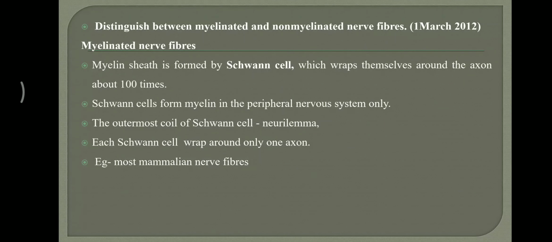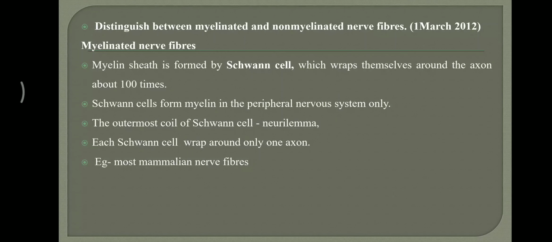Myelin sheath is formed by Schwann cells, an important cell present in the axon region. Myelin sheath is formed by Schwann cells, which wrap themselves around the axon about 100 times. What is the role of Schwann cells? We are going to study myelinated and non-myelinated nerve fibers. The presence of myelin sheath is formed actually by the Schwann cells.